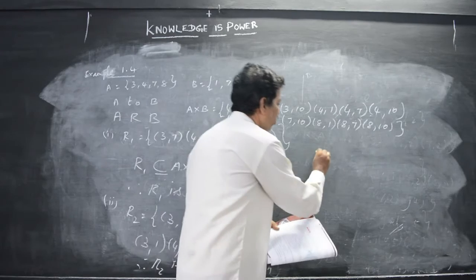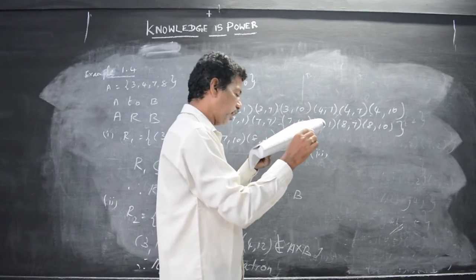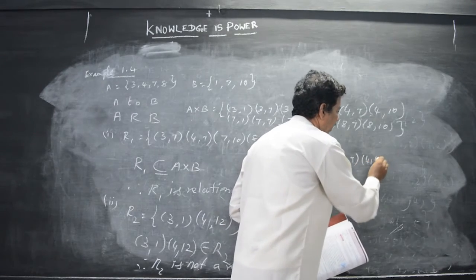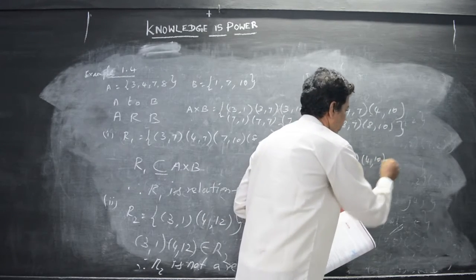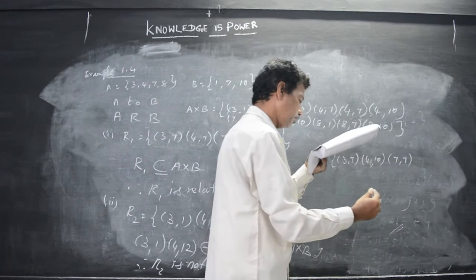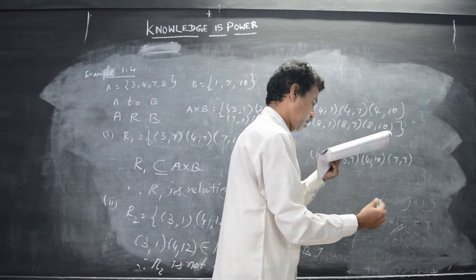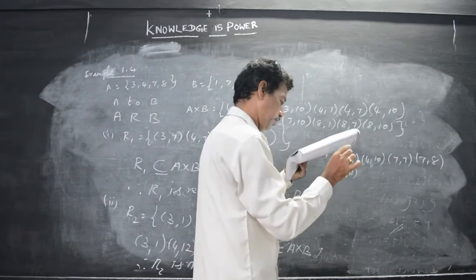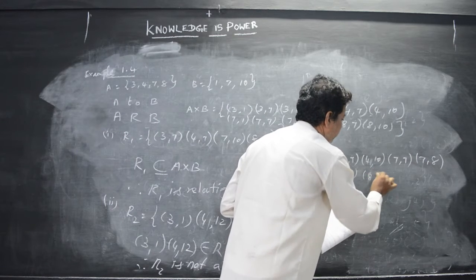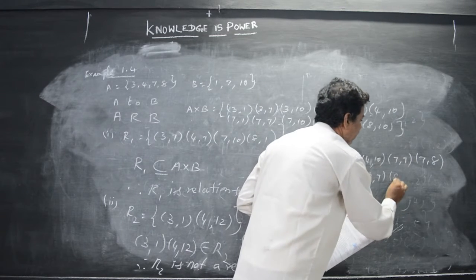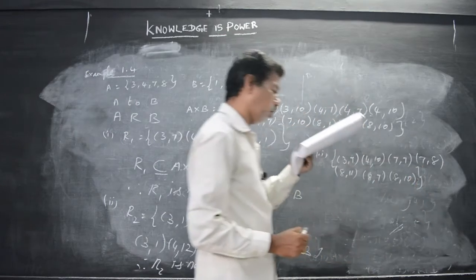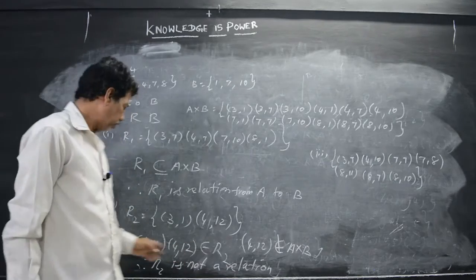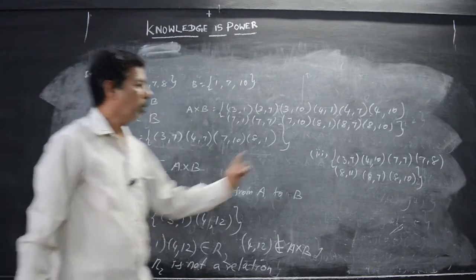It is a little bit big. See the third question, the third Roman numeral. If we check that: (3, 7), (4, 10), (7, 7), (7, 8), (8, 11), (8, 7) and (8, 10). So these are all the terms given in this question. Now check it in the same way as I explained earlier. First sum like this, second sum, now look at the third sum.